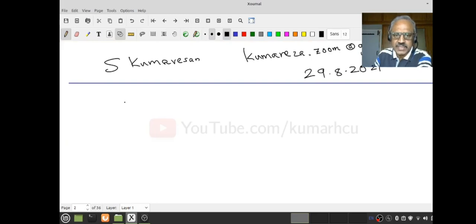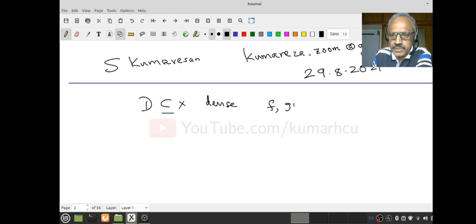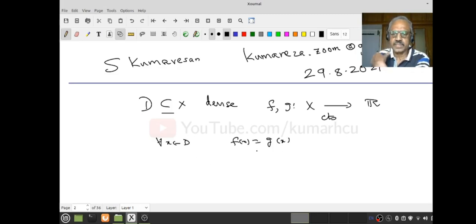So in the last lecture, you may recall, if D is a dense subset of X and f and g are continuous real valued functions, it could be more than that, but let's not worry about it, both are continuous, and assume for all x in D, f(x) equals g(x). That is, f and g agree on the dense subset. Then what is the conclusion? f equals g.